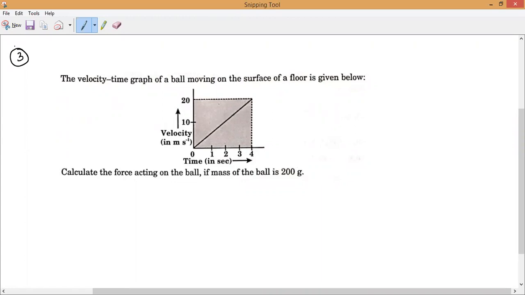They will ask from the graph. Be very careful and do it.